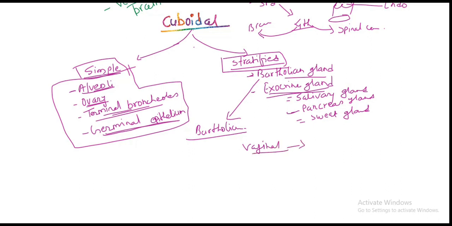next to the labia minora. Okay, and another question asks about the Bartholin gland and Brunner's gland. This is confusing, Brunner's gland and Bartholin gland. Brunner's gland is found in the duodenum. So don't be confused.